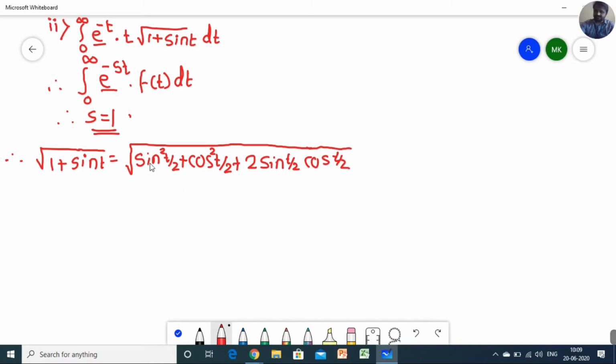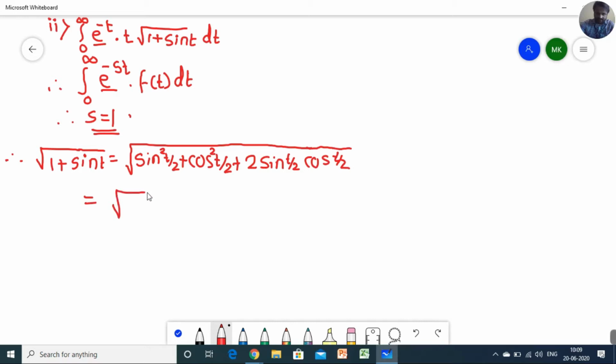So if I consider this as my a term, then a square is present here. Similarly 2a into b, because I considered b as this part, cos t by 2, and b square is always there. So we just used the basic property of trigonometry.